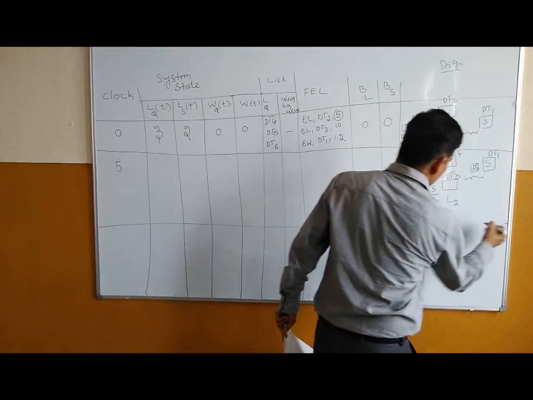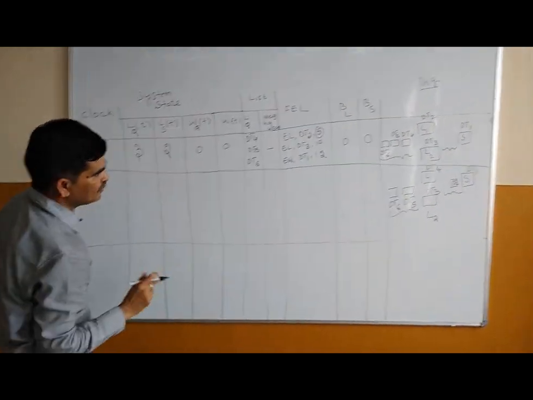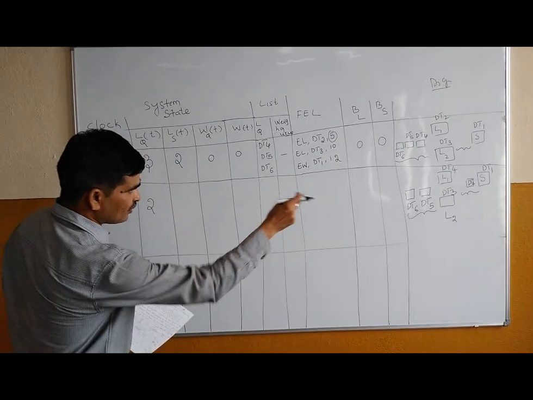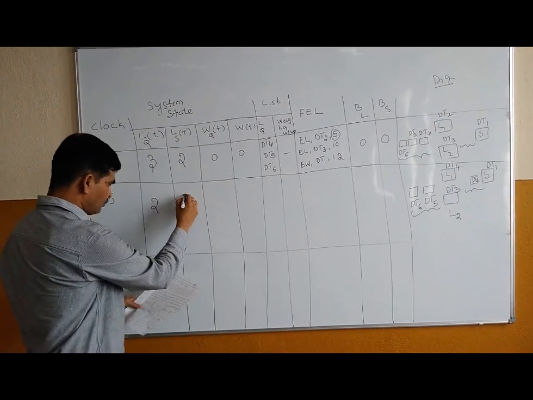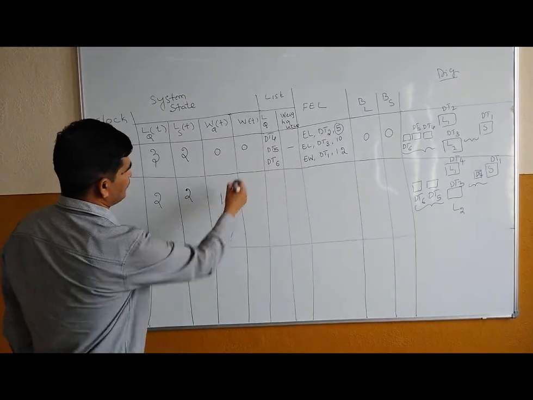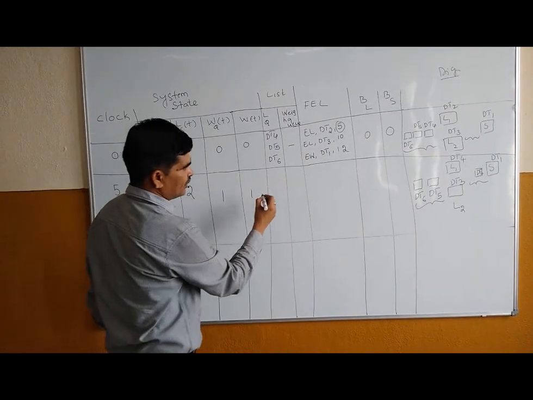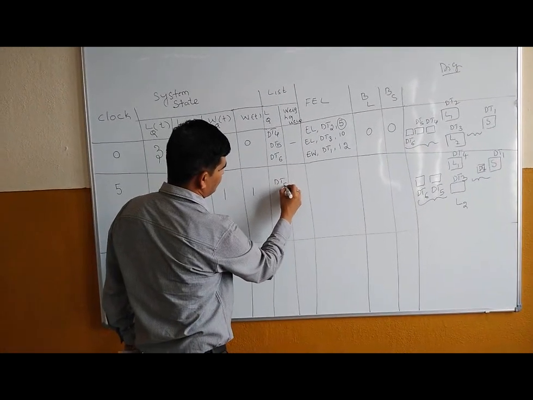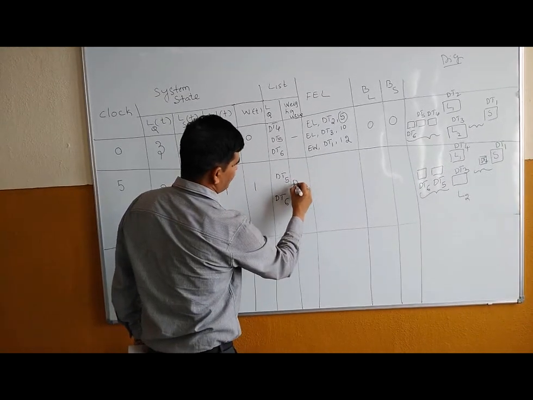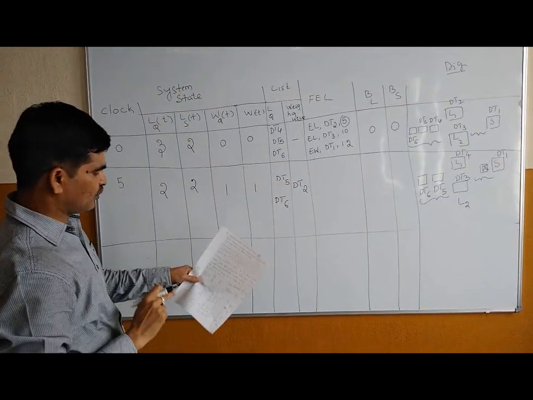Now if you write down at the time t is equal to 5, loader queue you have 2. Okay. Then servers you have 2. W queue, that is DT4, and this is also 1. Now if you look at loader queue, you have DT5 and say this is DT6. Weighing queue, you have DT6. Now at this point of time, you write down what are the future events.